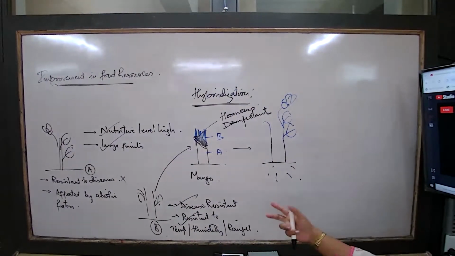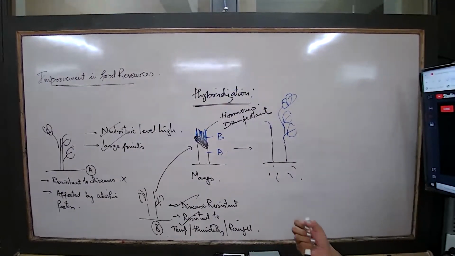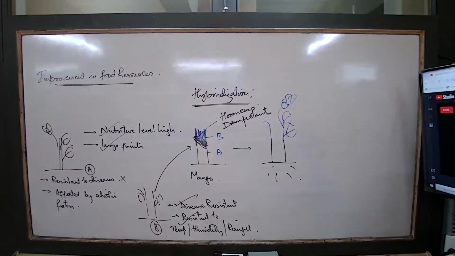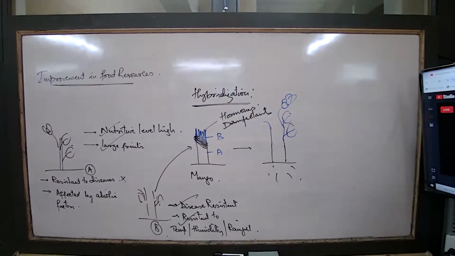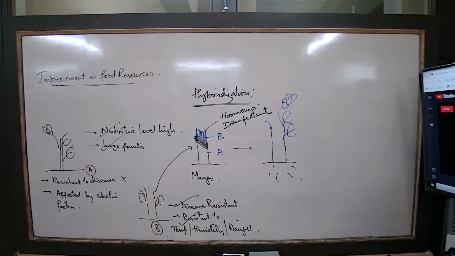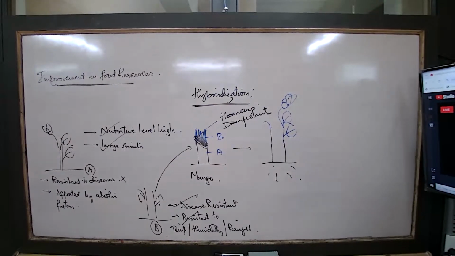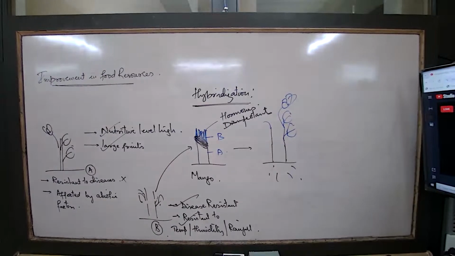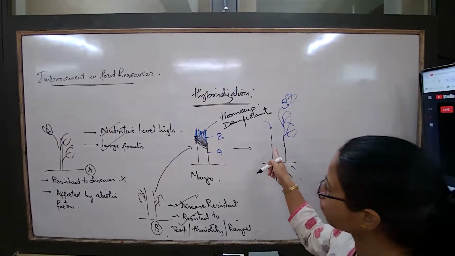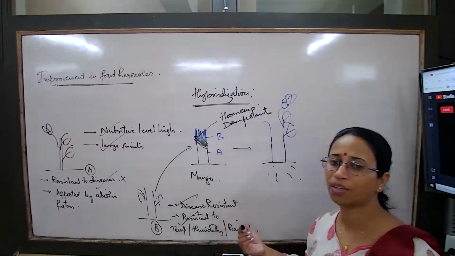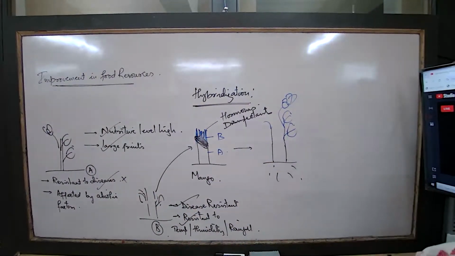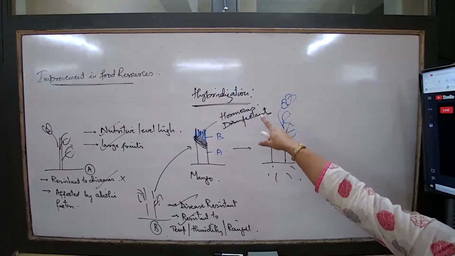Now, I said it sounds very easy because I'm saying that just merge two plant parts and you get a plant like this. But it's an experiment. It has to be done, or it is done a number of times, and then it sometimes works out. Quite a number of times it will not work out also. It is possible that this plant is showing these features still. Then the breeder will not continue. Again, try doing it. So what is this concept of hybridization?